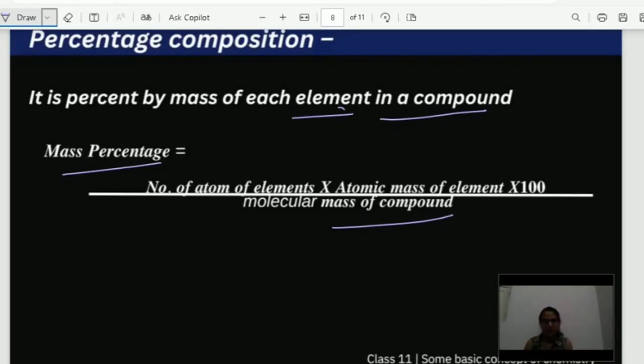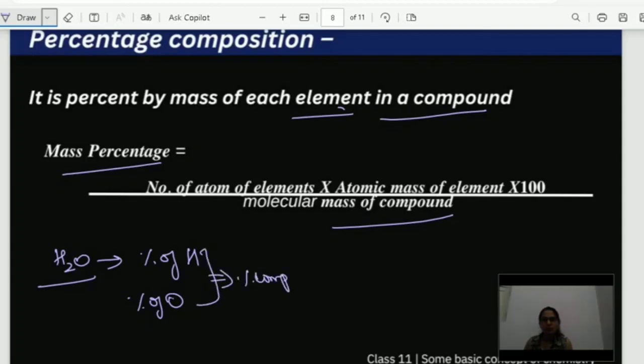Consider I have a compound known as water. If I want to find out the percentage of hydrogen present and the percentage of oxygen present, then finding this is known as percentage composition. In any compound, if I want to find out the percentage of each element present, that is known as percentage composition.